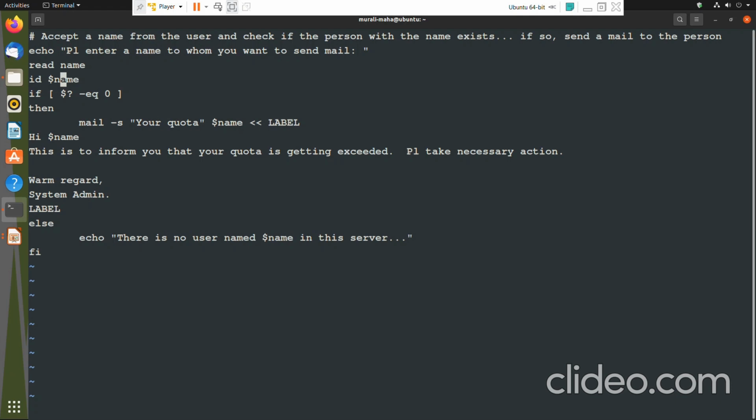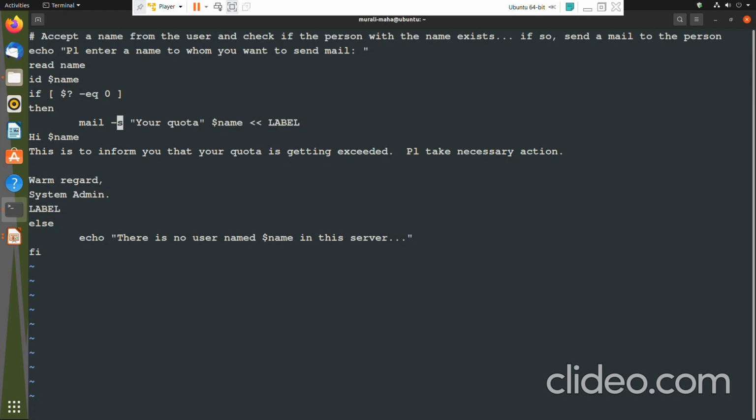But here what we want is whether that name exists. If id is successful, it means the name exists, and we can find that out by checking the value of $?, because the exit status of a command is stored in $?. If it is 0, then the command is successful. So we are checking whether the $? value is 0. If so, we are sending a mail to the user.